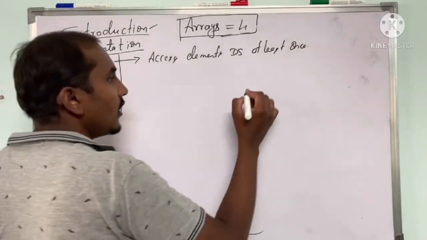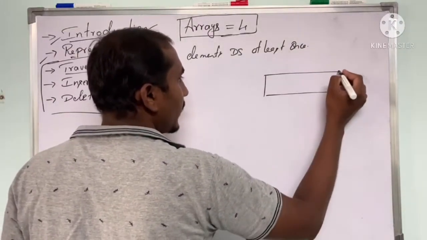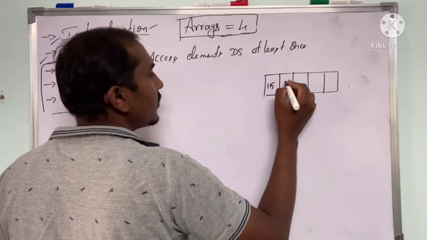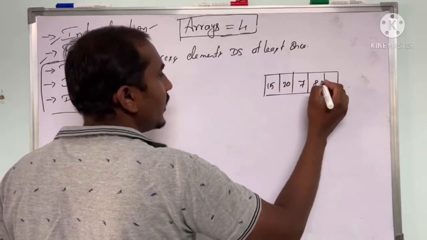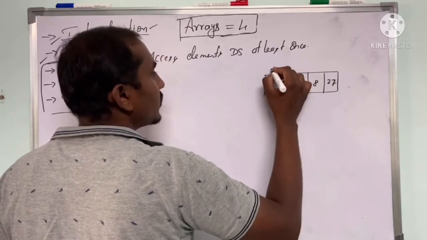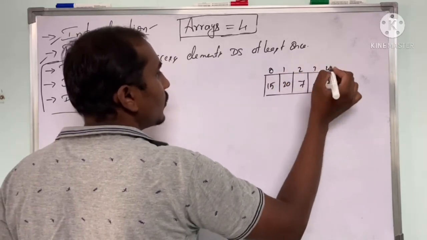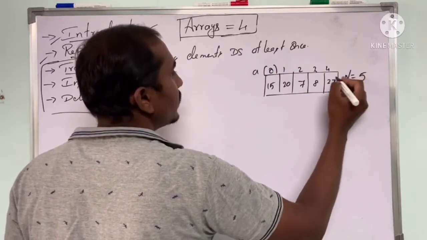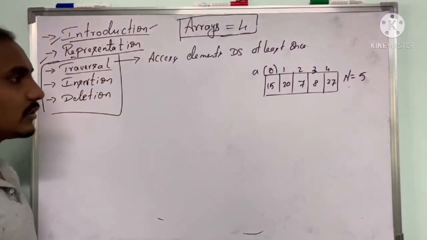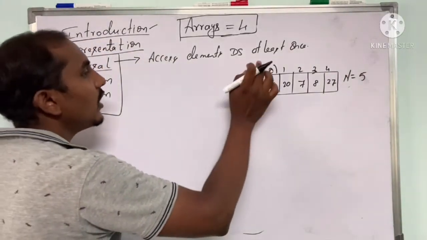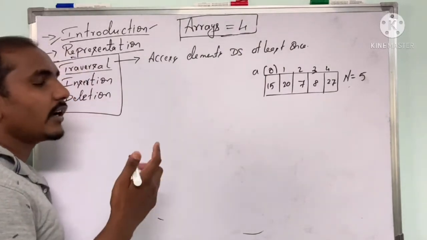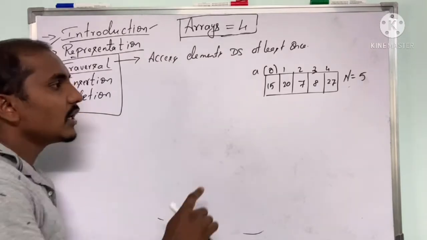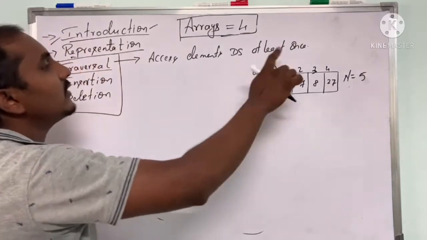So in essence, if you create an array like this, I have stored some 5 elements, say 15, 20, 7, 8 and 27, and the indexes are 0, 1, 2, 3, 4, and I have A of 0 to 5. So the number of elements I have is 5, so n is 5. Now in this case, we have 5 elements. I need to access all the elements at least once. For this, you can write a printf statement, or you can add those values, or you can do any other function. The only thing is, we need to access all the elements of the array at least once.